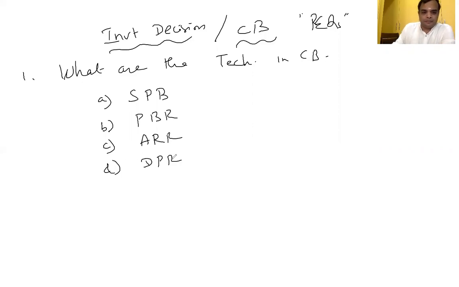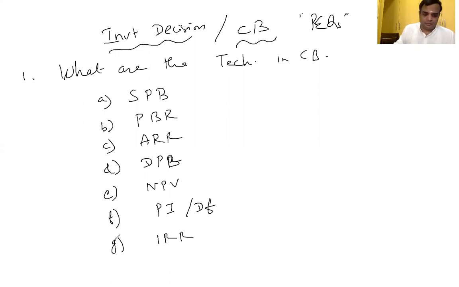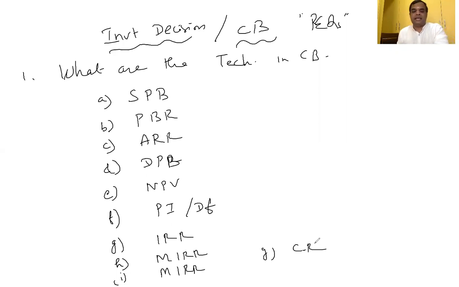discounted payback, net present value, profitability index, also called desirability factor, internal rate of return, modified internal rate of return, multiple internal rate of return, and capital rationing.